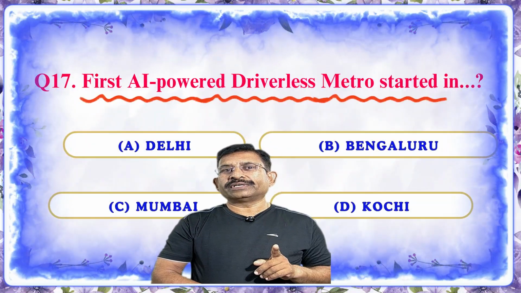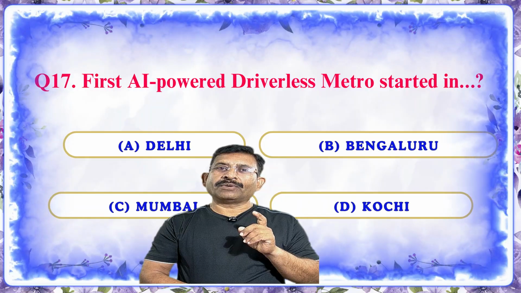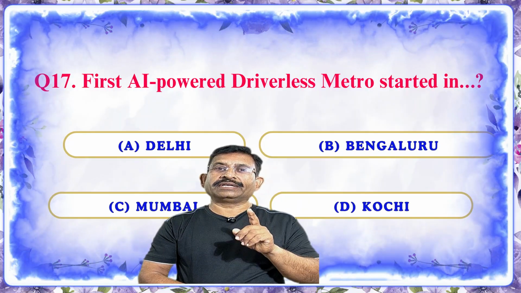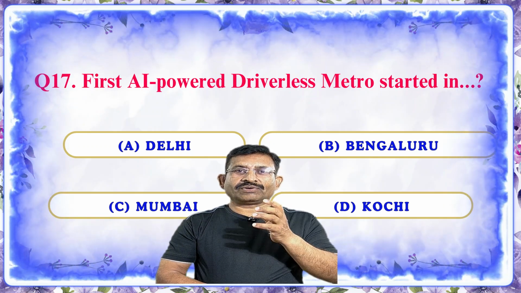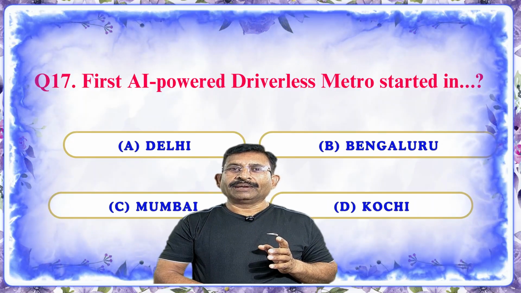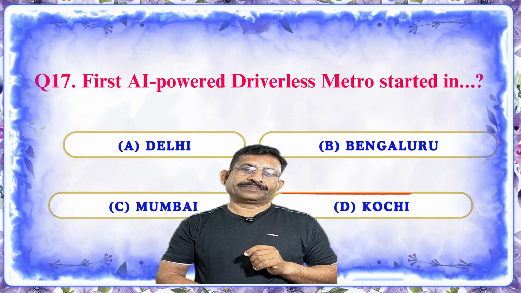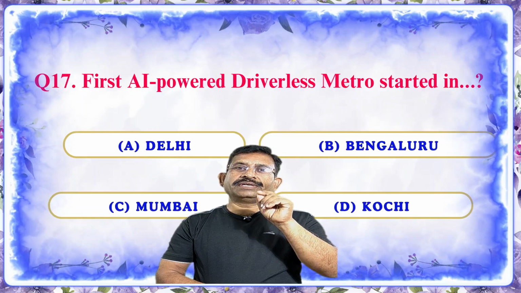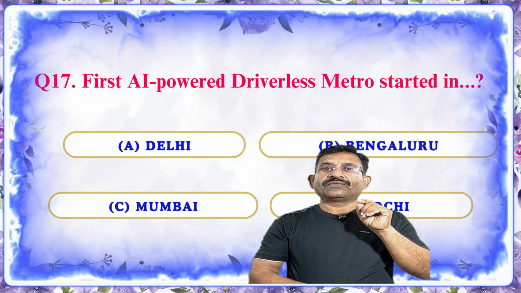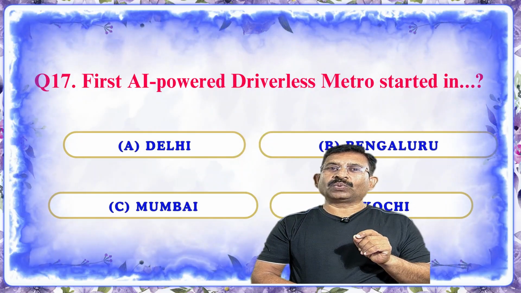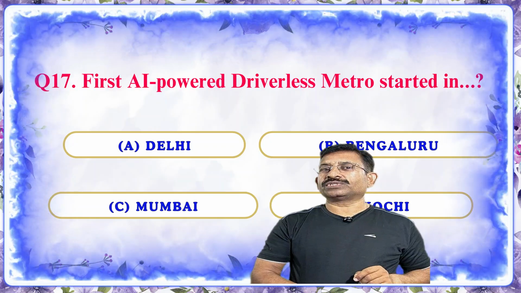Next question: the first AI powered driverless metro started in which city? Particularly that we are calling a metropolitan city. A, Delhi; B, Bengaluru; C, Mumbai; and D, Kochi. Which is the correct answer? Answer B is correct. Bengaluru launched India's first AI powered driverless metro as a part of its phase 2 metro expansion in January 2025.